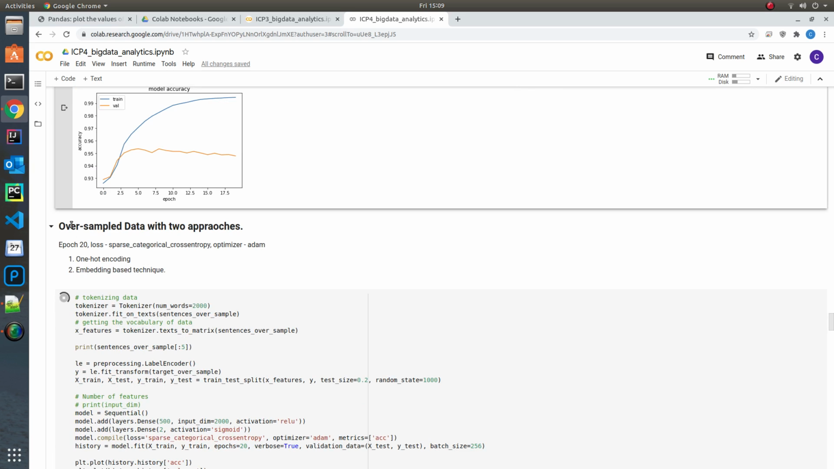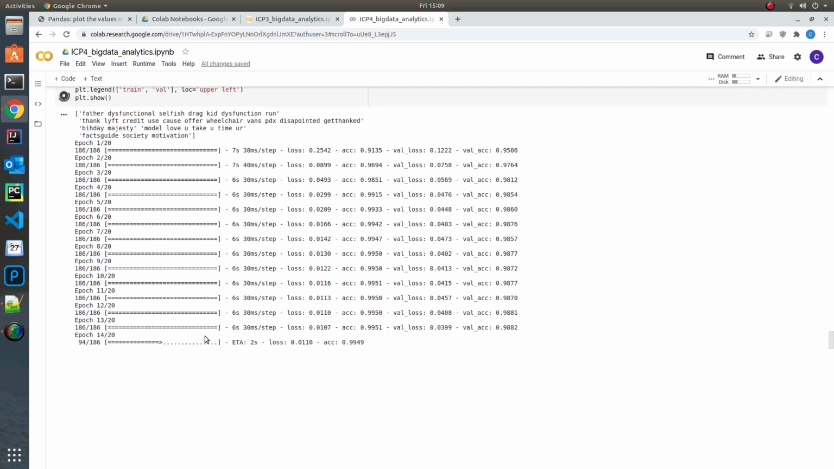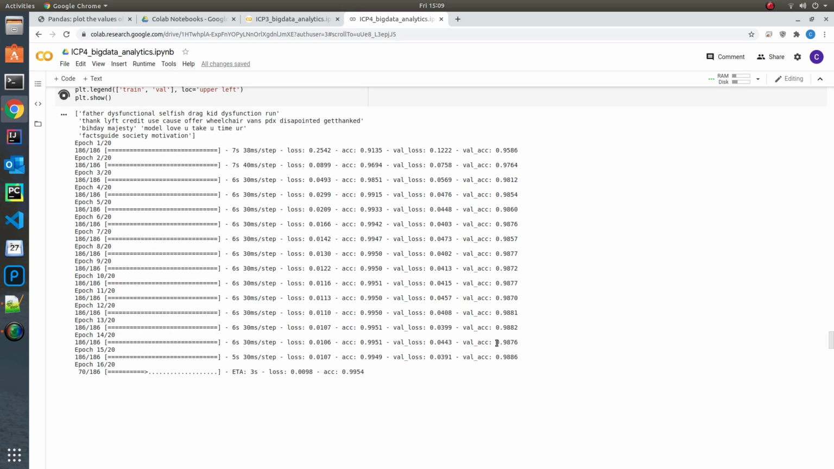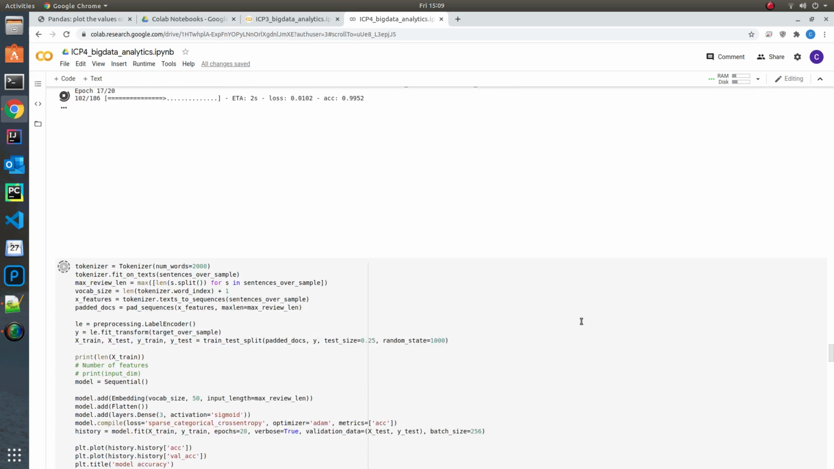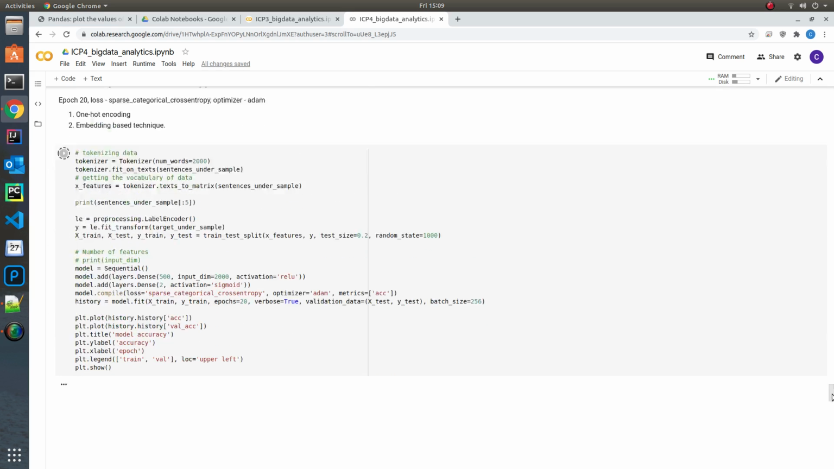Now going with the oversampled data, as we can see, this is still getting trained, but already the accuracy is hitting as high as 99.51 and the validation accuracy was about 98.76. I've run this before and I've collected the results already, and I'll show the results by the time the runs complete.